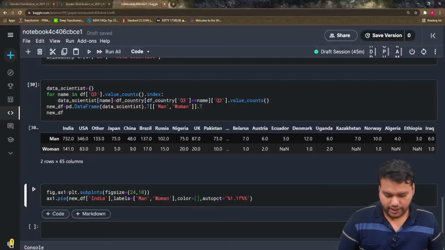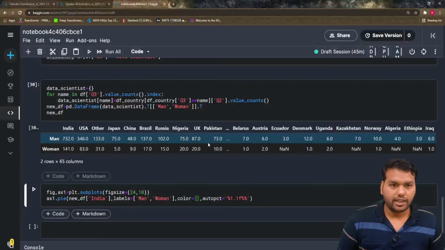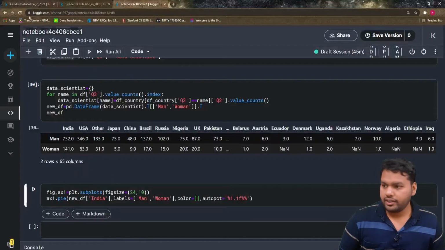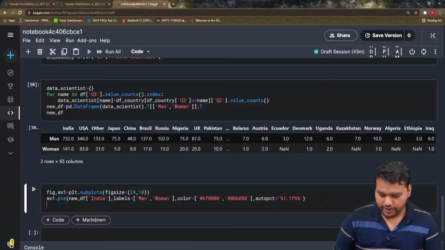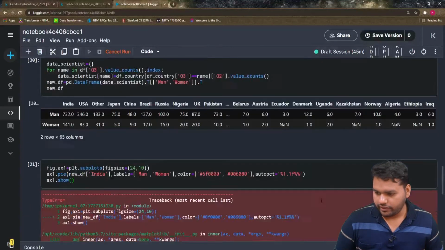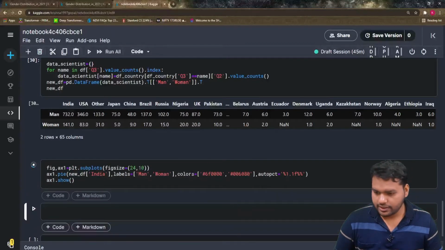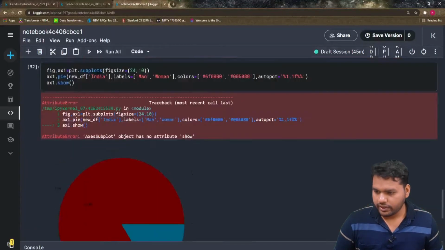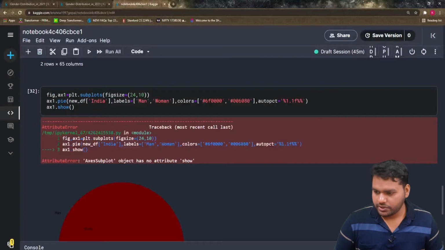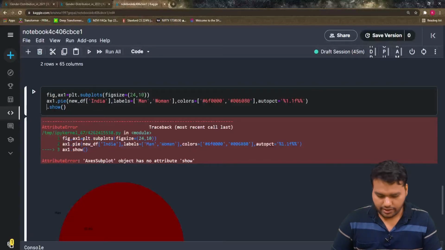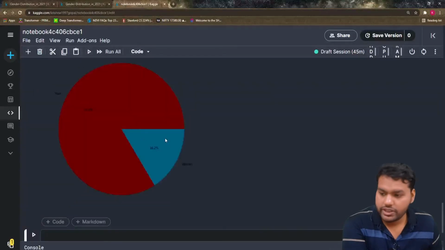We have to give any two colors. So I have the list, we can give any color. I already gave colors here. Then ax1 dot show, but it will show an error, because it should be the colors. Okay, it should not be show, it should be plt dot show, I think. That's what we want. Our pie chart should look like this.